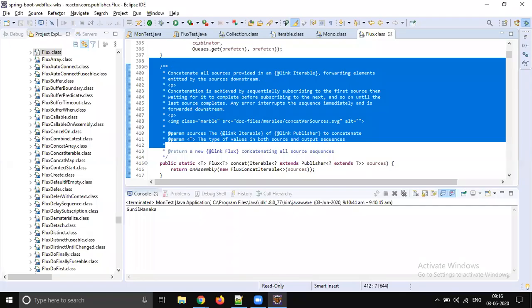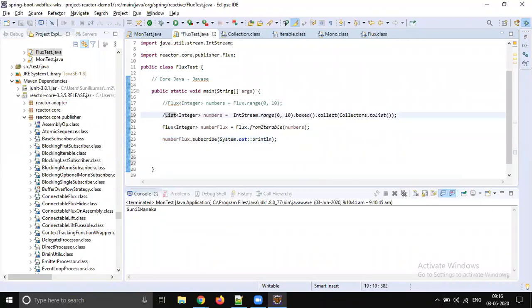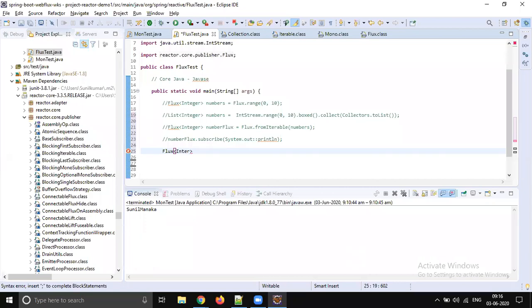So let's go to the code and try that. Let's create two Fluxes. Flux of Integer, Flux 1 equals Flux.just, which is going to evaluate data 111. Let's create another Flux 2, which is going to evaluate data 22.